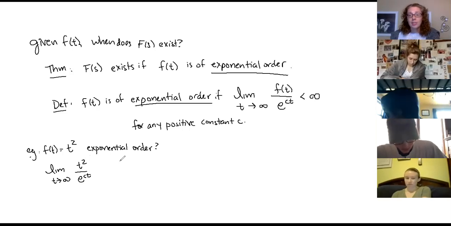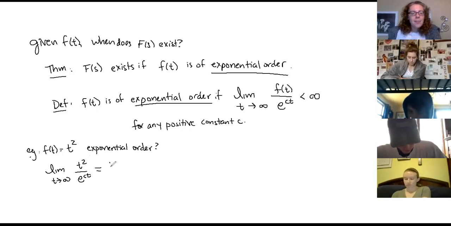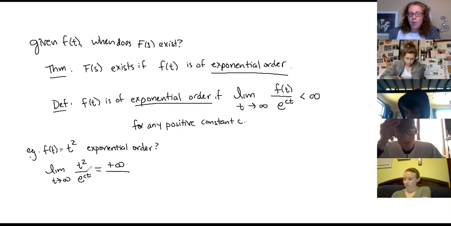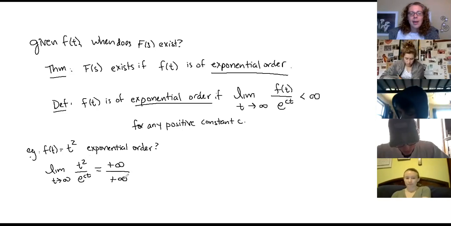I don't know what c is, but c is going to be some positive unspecified constant. If I do this, positive infinity on the top, and then the denominator, my exponent is two positive numbers multiplied together, so my whole denominator also goes to positive infinity.